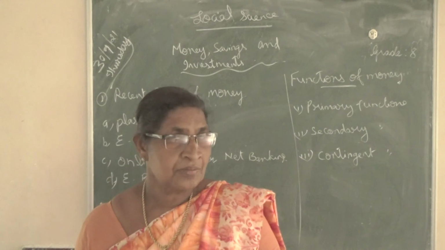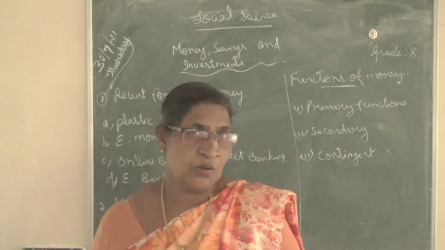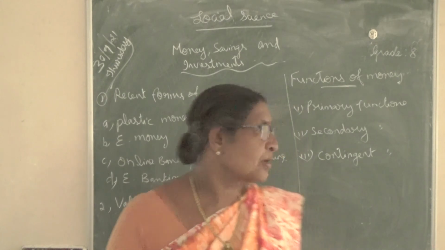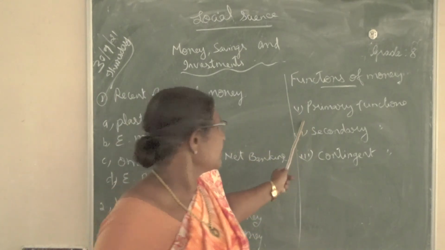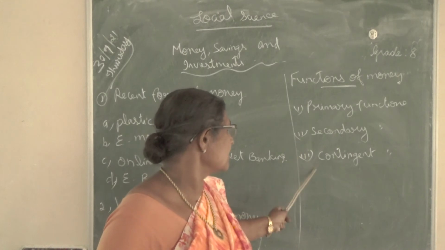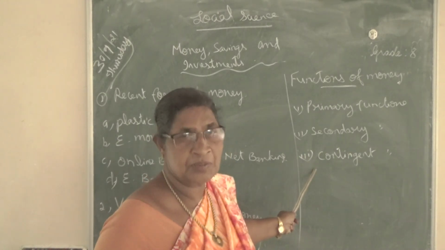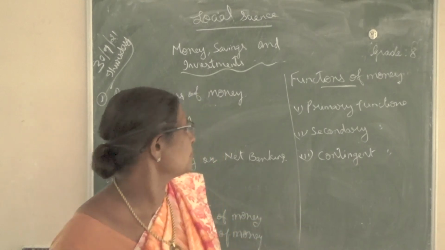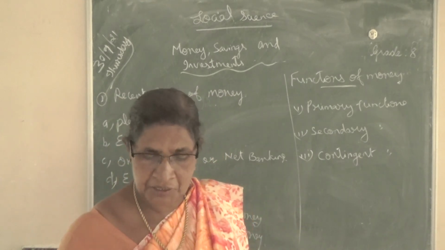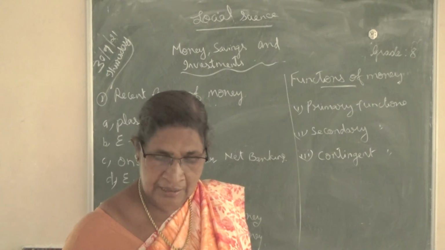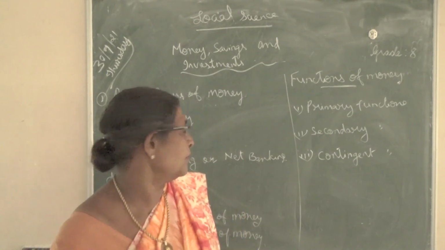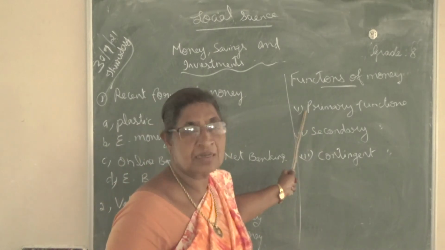Okay, so first, the functions of money are classified or divided into three: primary functions, secondary functions, and contingent functions. Contingent means incidental functions. The primary functions are again divided into two: medium of exchange and measure of value.